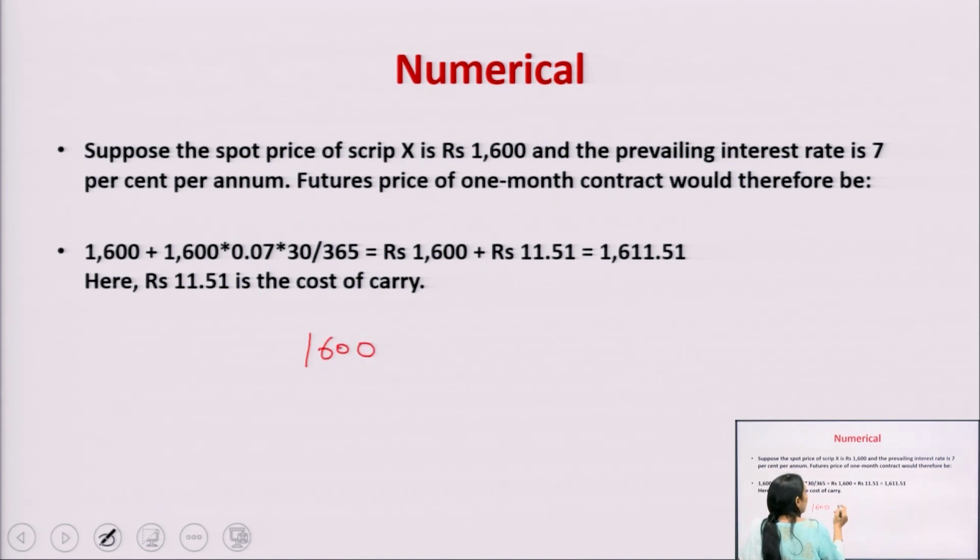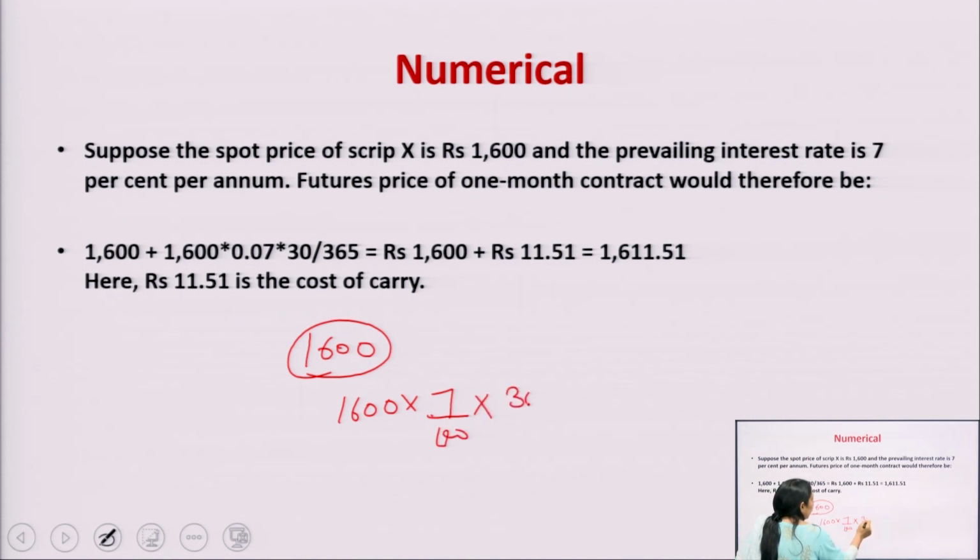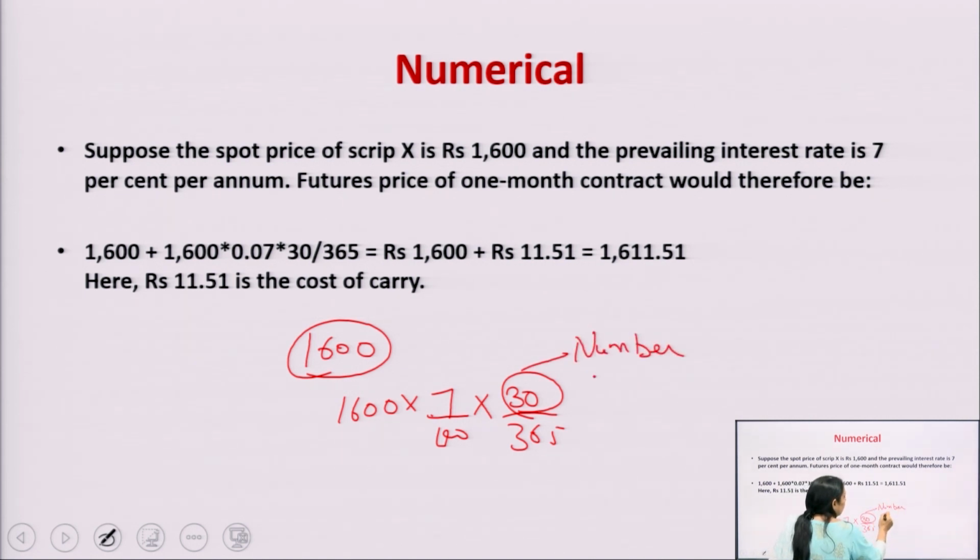Then you have to do the calculation of the interest. We are taking the loan of rupees 1600 from the bank and we have to pay the interest of 7% per annum for the 1 month. Now 1600 multiplied by 7 upon 100, multiplied by 30 upon 365. Why is the 30 here? 30 is the number of days in the month.